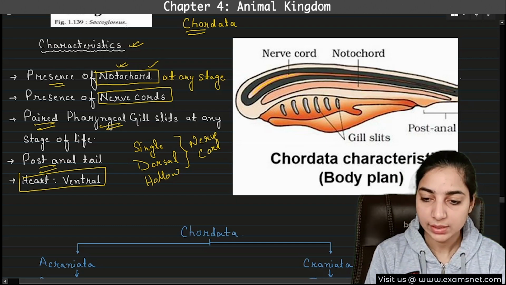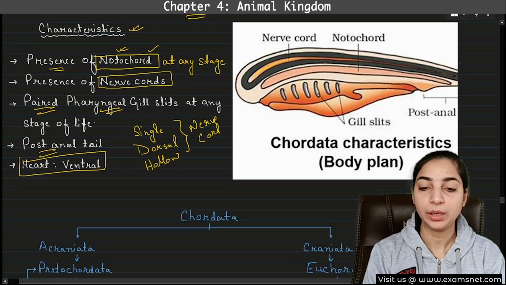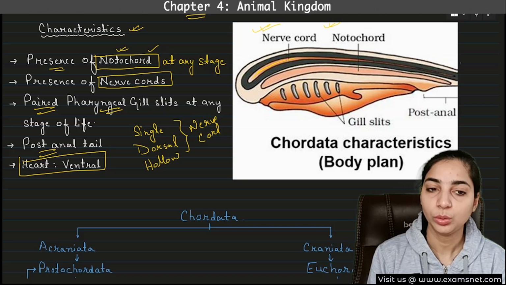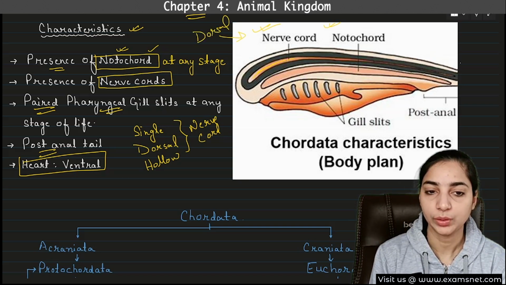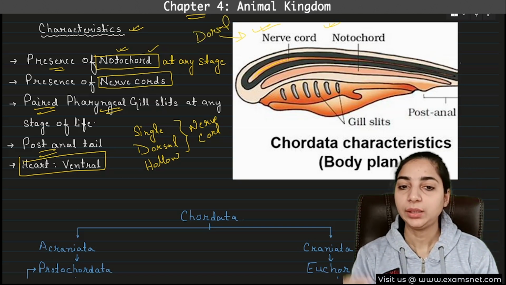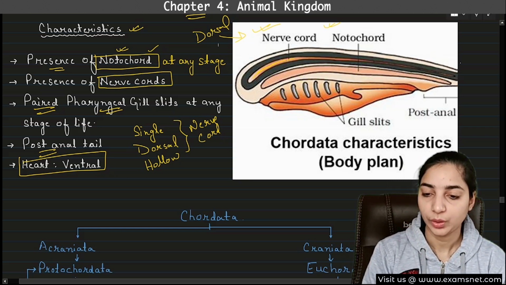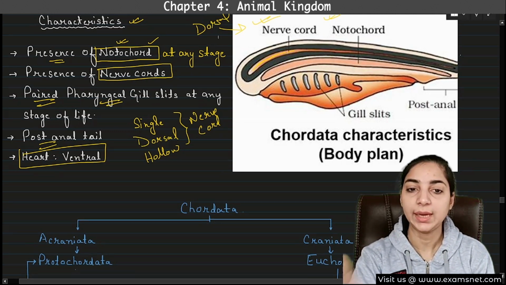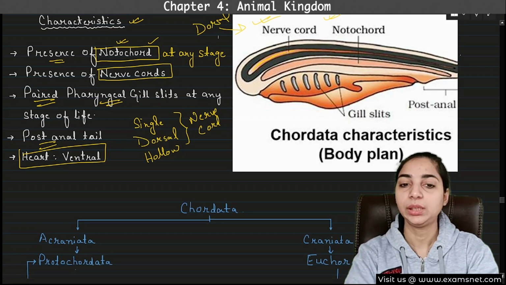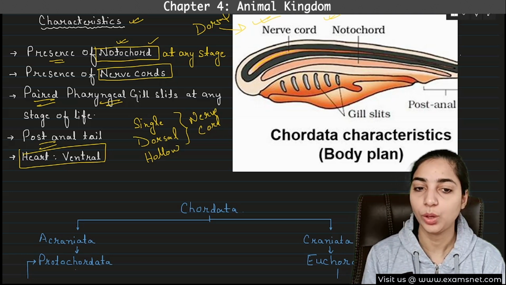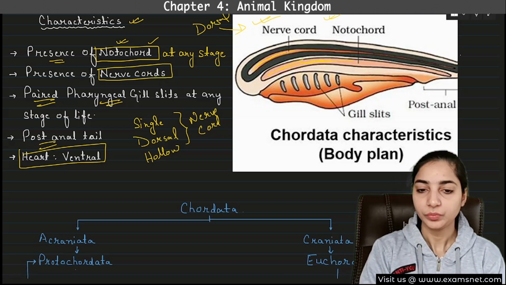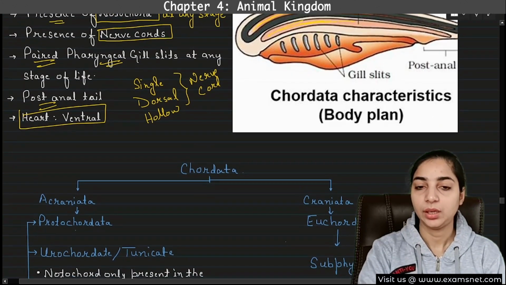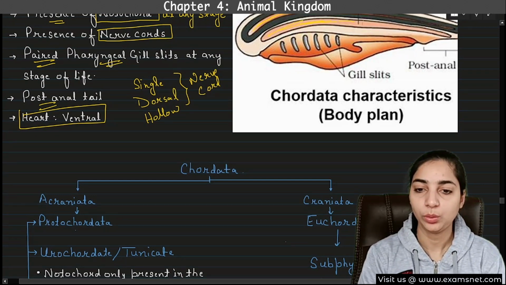Now have a look at this diagram. Here you can see the body plan of chordata. You can see the nerve cord and notochord are both present on the dorsal side. One more thing you can observe is that the notochord is present below the nerve cord. So both are present on the dorsal side, but the nerve cord is more dorsal than the notochord. Then you can also see the gill slits here and the post-anal tail. This figure is also given in your NCERT book, so there also you can see.